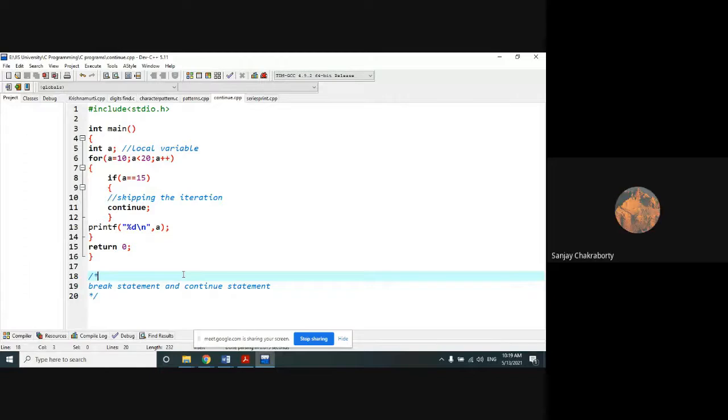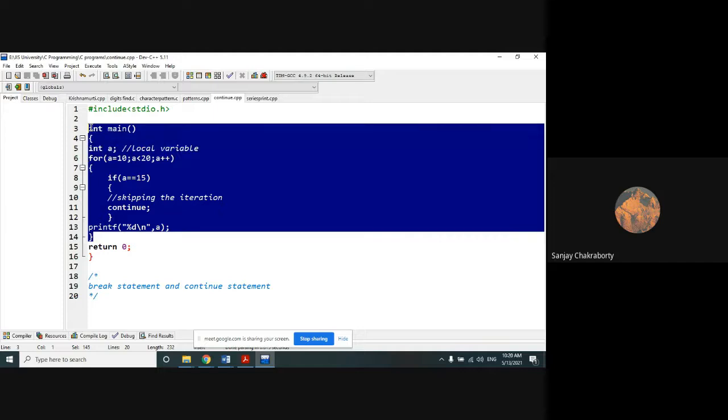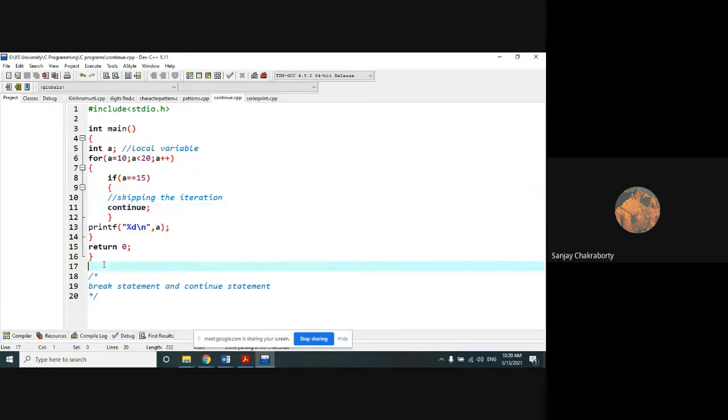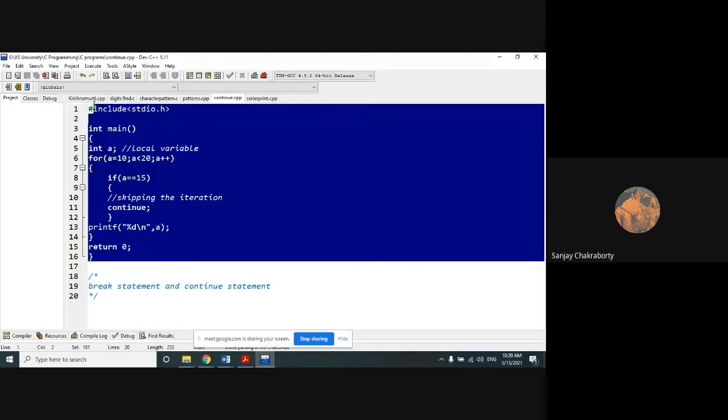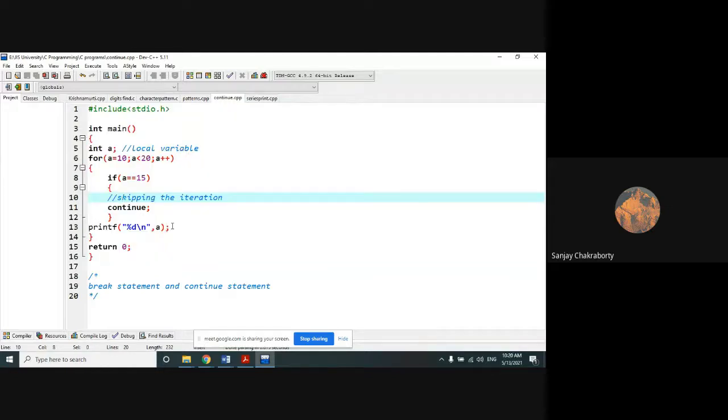Yes, sir. So in the examination, if this question comes, what is the difference between break and continue? You will have to explain with this kind of code snippet. Please remember, without giving code, the explanation of this continue and the C concept is very difficult. Okay, if you write the explanation with the help of only theory statements, then you will not achieve full marks. Please remember it. Okay.